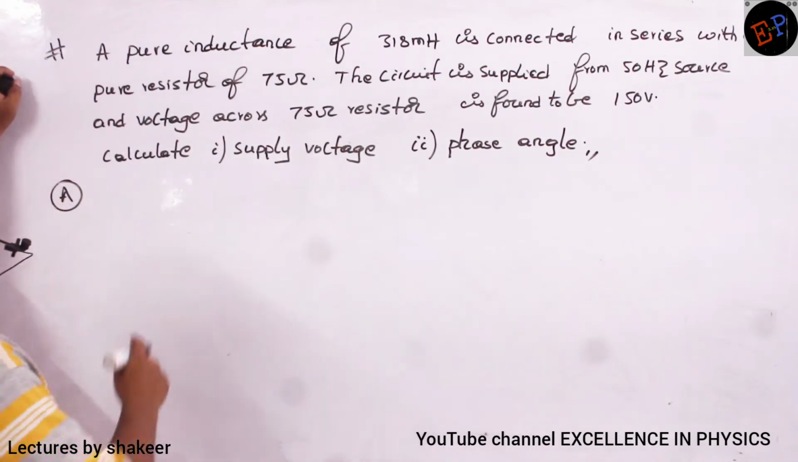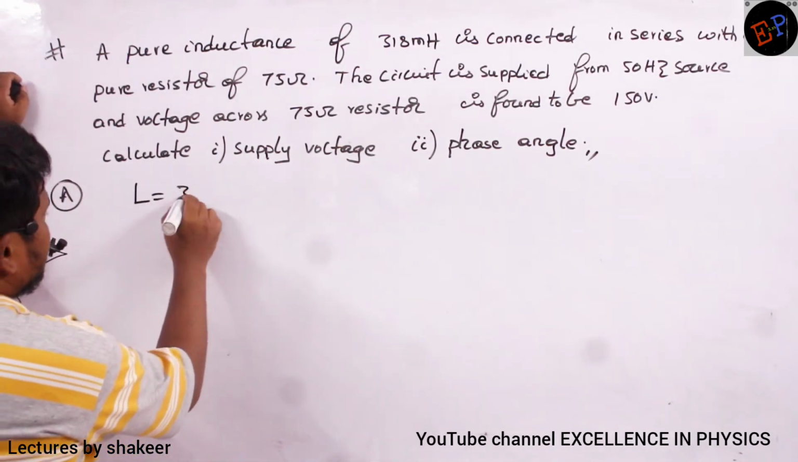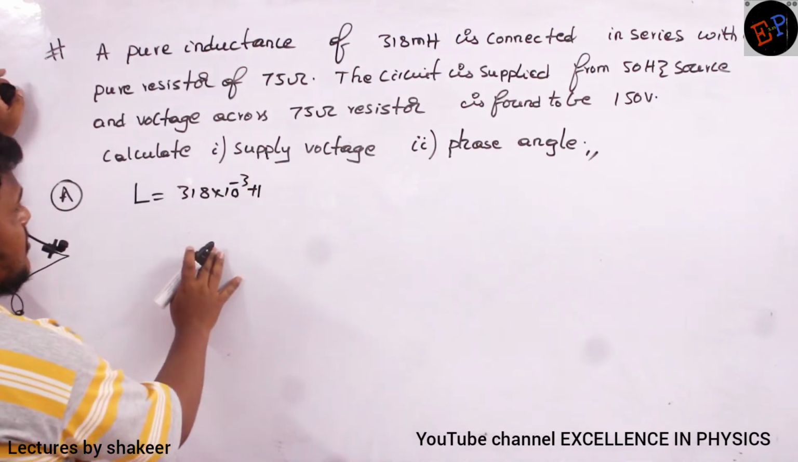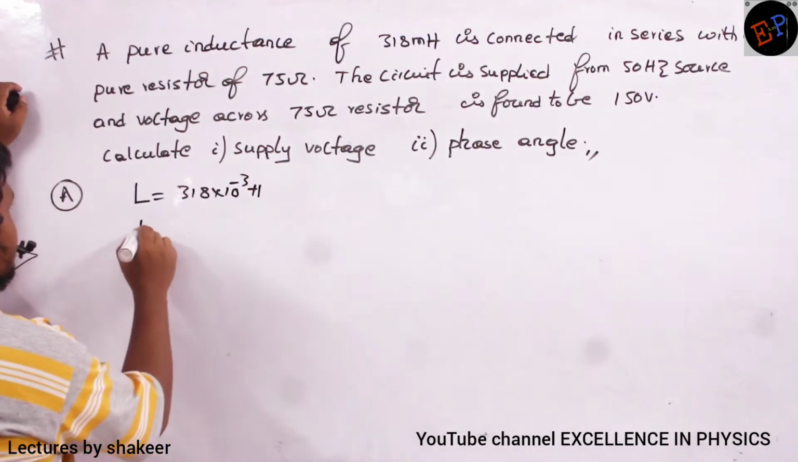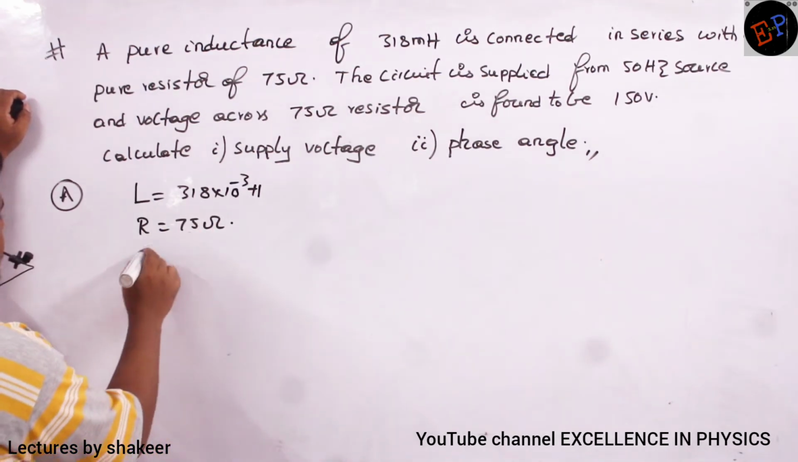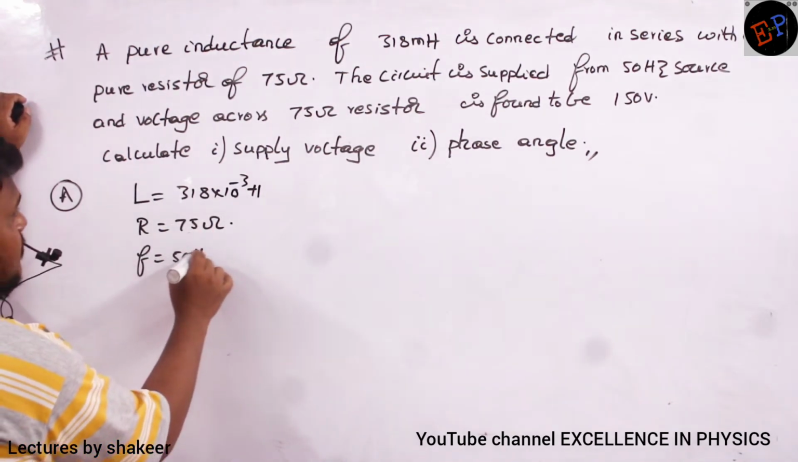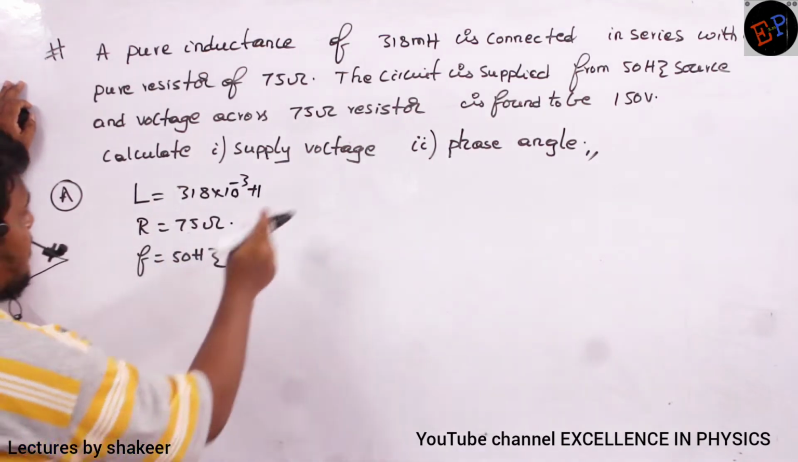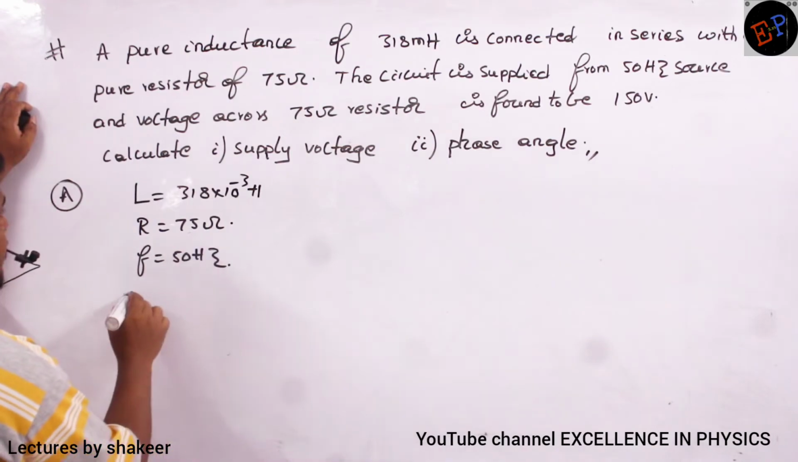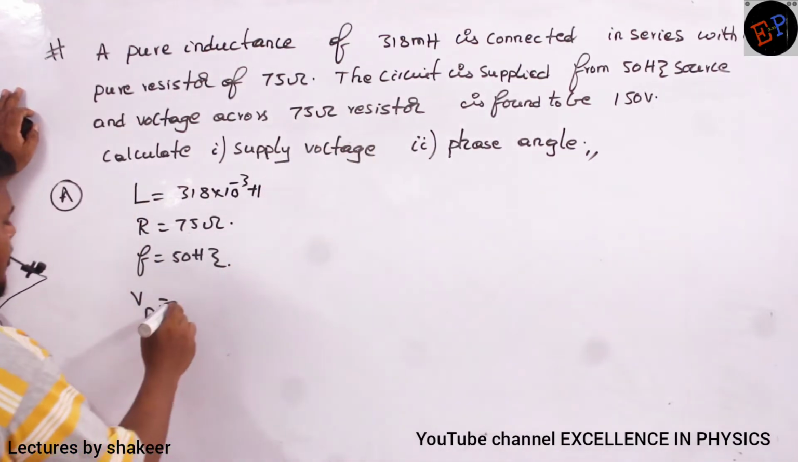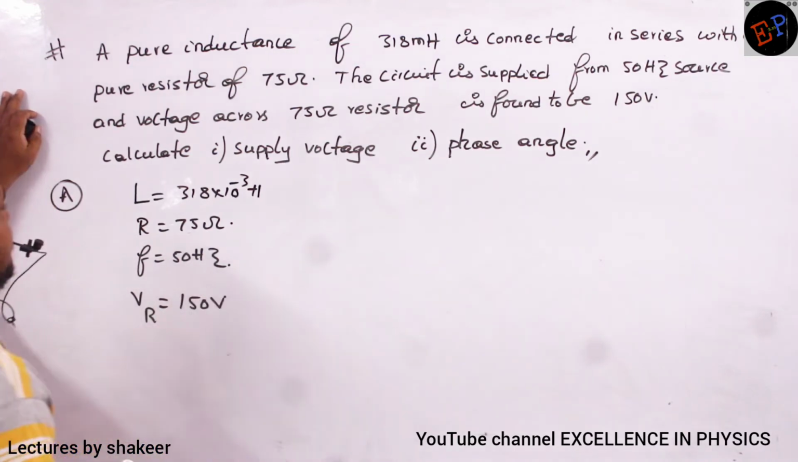So, pure inductance. Inductance value is how much? 318 into 10 power minus 3 Henry. It is connected in series with a pure resistor of 75 ohms. The circuit is supplied from a 50 hertz source, and the voltage across the 75 ohm resistor, that is VR, voltage across 75 resistance means VR only, no? It is found to be 150 volts.